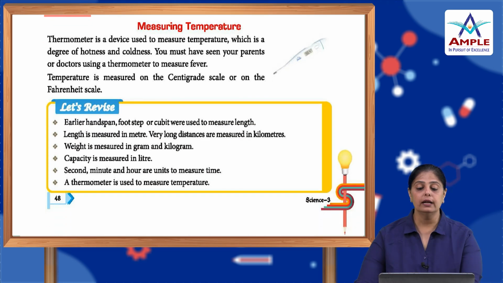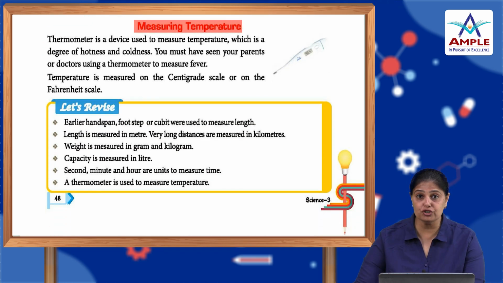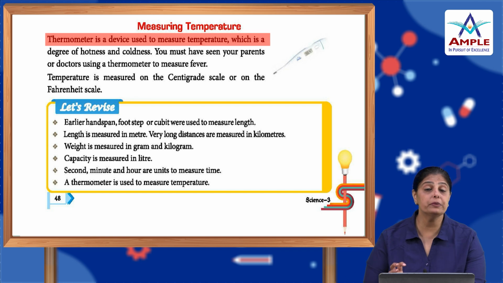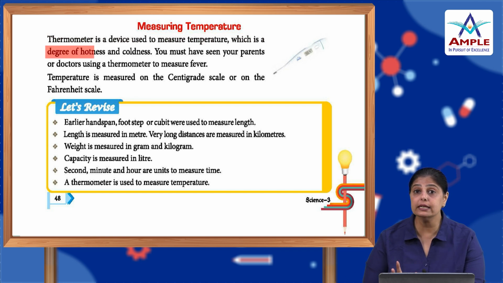Now, let us talk about measuring temperature. How do we measure temperature? A thermometer is a device used to measure temperature. Temperature means the degree of hotness and coldness. How hot something is and how cold something is, the degree, is measured through a thermometer.